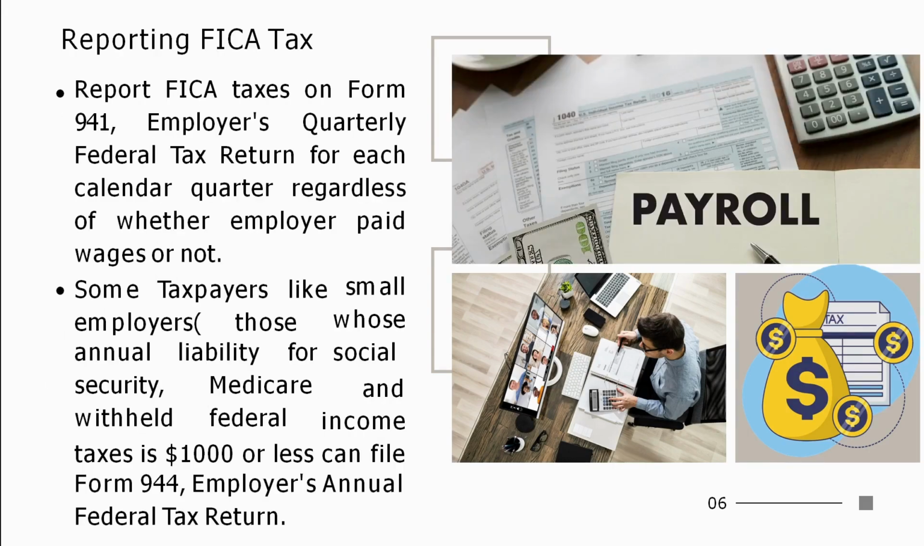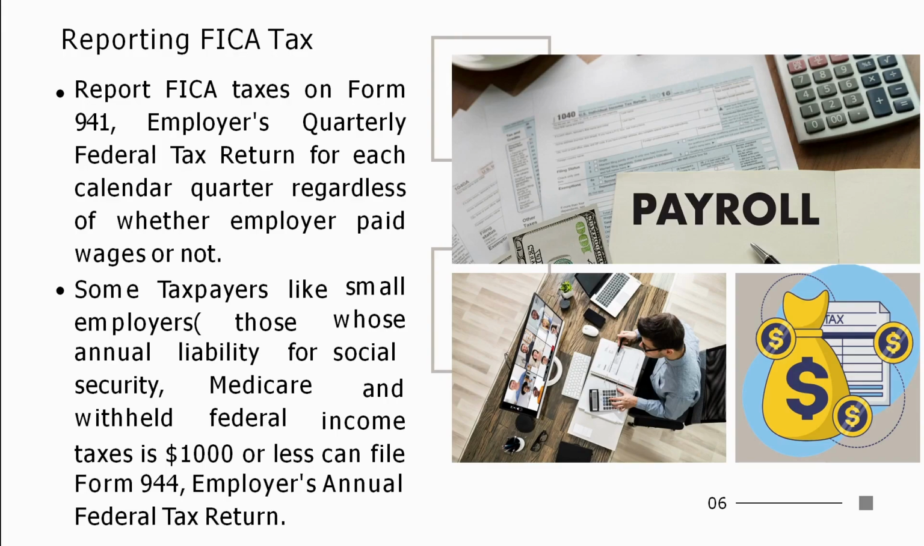Now let's understand how employers are going to report the FICA taxes. They're going to report it on a quarterly basis using Form 941, which is called the Employer's Quarterly Federal Tax Return. It has to be filed regardless of whether the employer has paid wages or not. However, there are some relaxations given to small employers, who can file an annual federal tax return instead of quarterly, called the Employer's Annual Federal Tax Return, using Form 944.